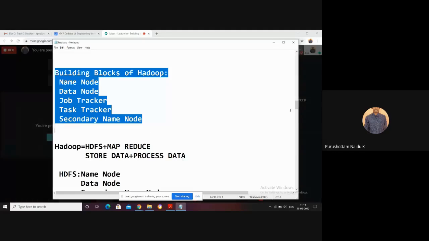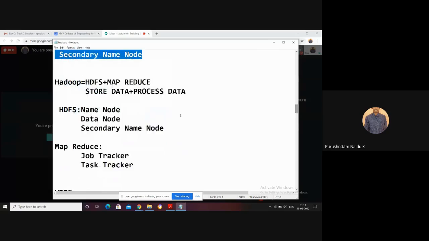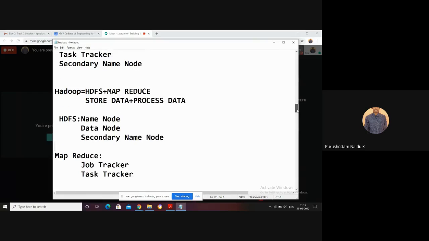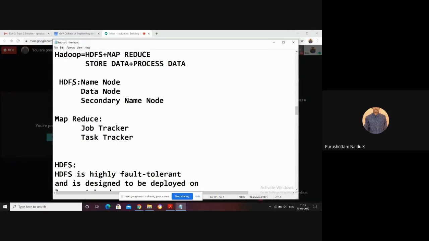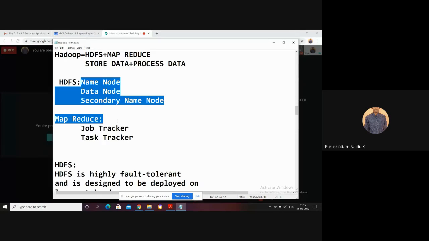In terms of HDFS, the Hadoop Distributed File System, mainly we are concerned with how we can store the data. For storing such data, we use the concepts of name node, data node, and also the secondary name node. MapReduce is used to process the data. If you want to process the data, mainly we use the job tracker and task tracker. So these are the five building blocks of Hadoop.